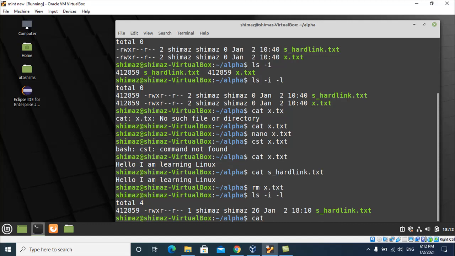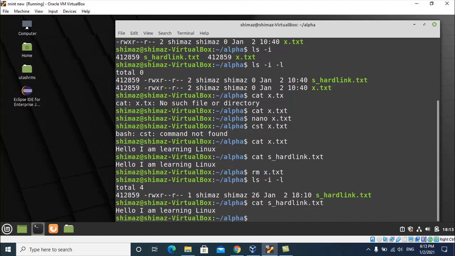When I print it, it's printing the data. So that means when you create a hard link and you delete a file, it is not affecting the other file. Do you understand? It's a very important observation as far as the hard link is concerned.